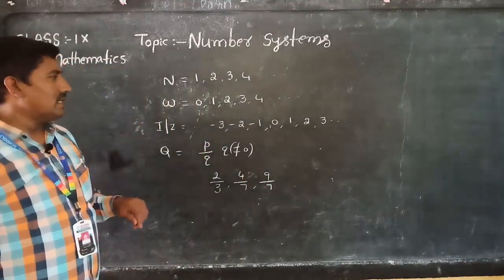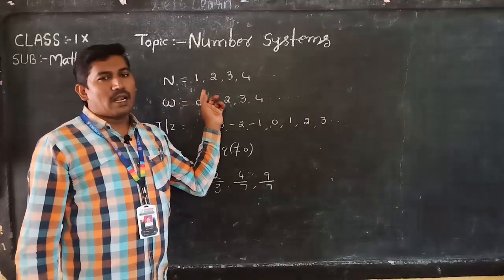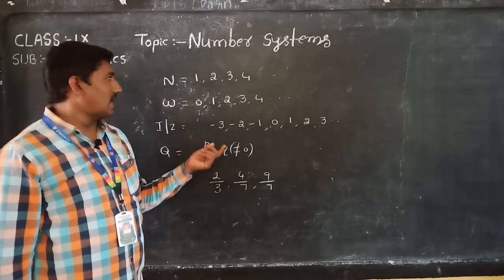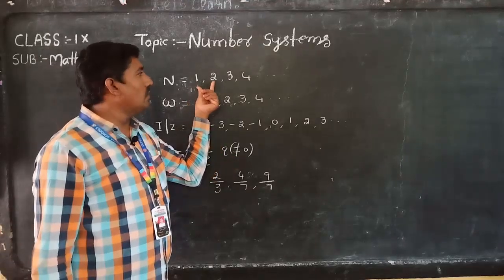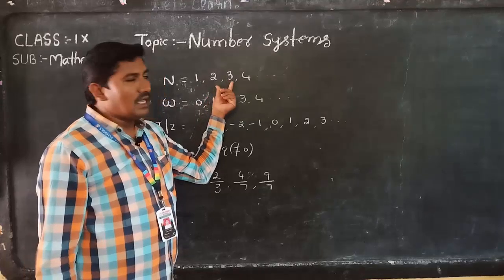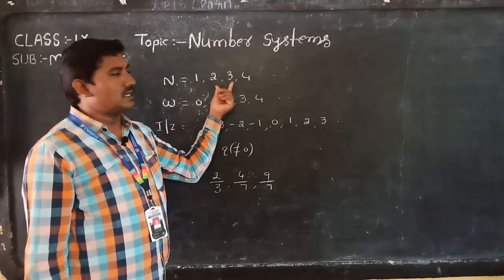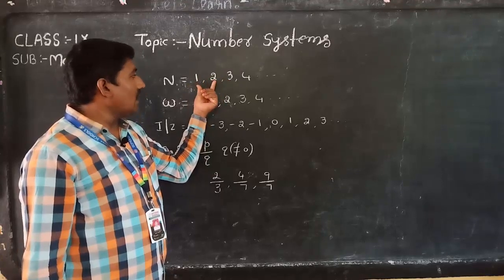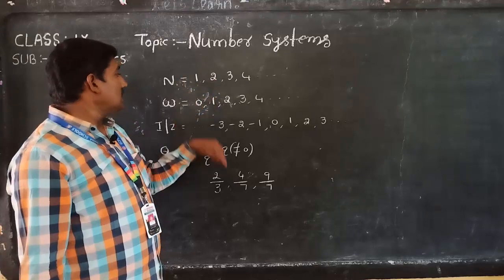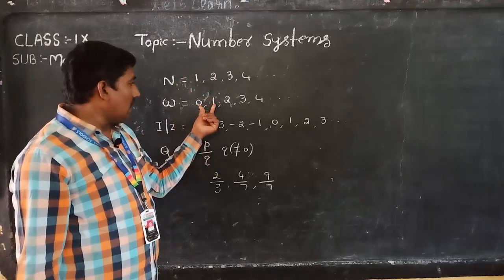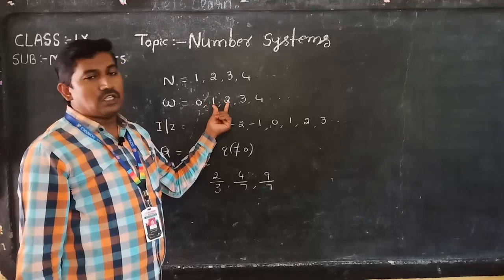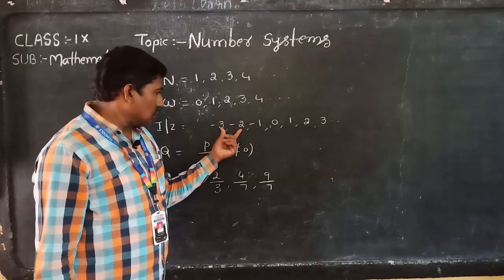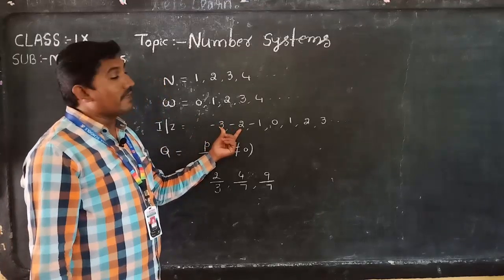Once again, we will see that in between two natural numbers there is no natural number. In between 1 and 2 or in between 2 and 3 there are no other numbers. In between 1 and 3 one number is there, that is 2, but in between 1 and 2 there are no numbers. Same, in between 0 and 1 or 1 and 2 there are no numbers. Like that only, in between minus 3 and minus 2 there are no other integers.